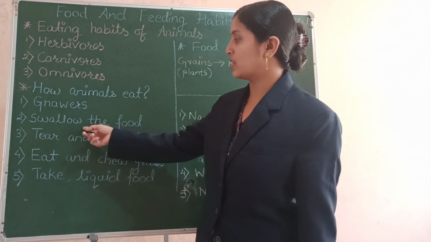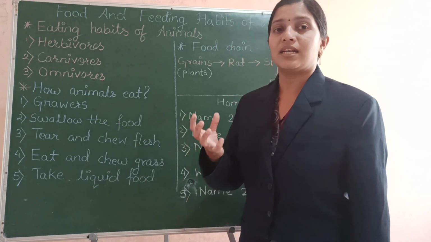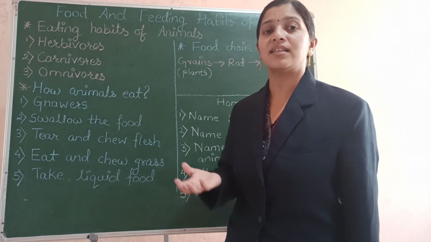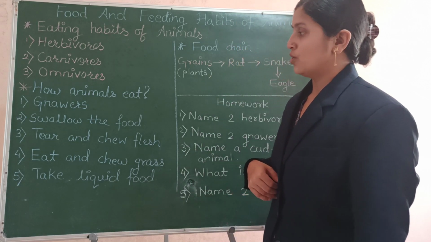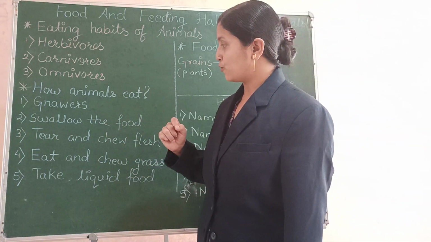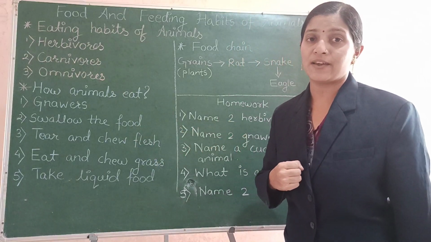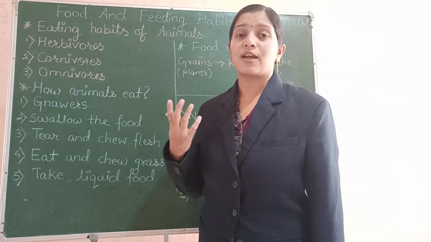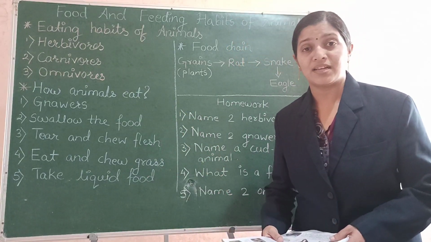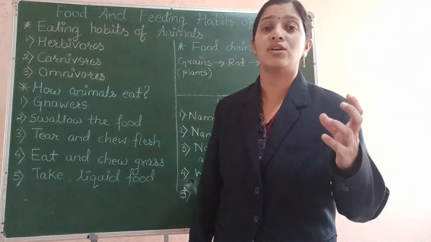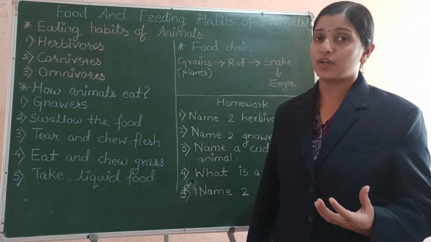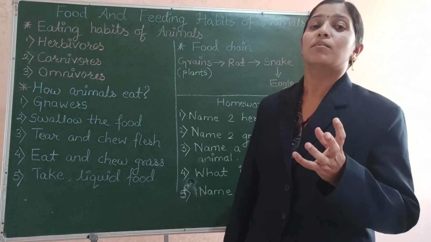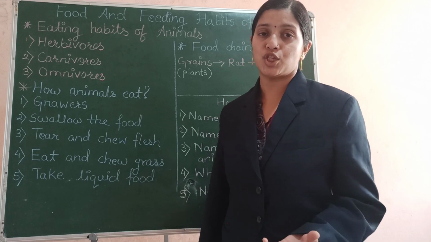Same is the case with these animals who swallow the food. They take their food into their mouth and without chewing it, without biting it, they gulp it into the stomach. Okay. So, to swallow the food or to catch the food, what do they have? They are gifted with a long sticky tongue. Animals like frogs, snakes, chameleons and lizards have a long sticky tongue, with the help of which they can hold their food and swallow it before biting or any type of chewing.